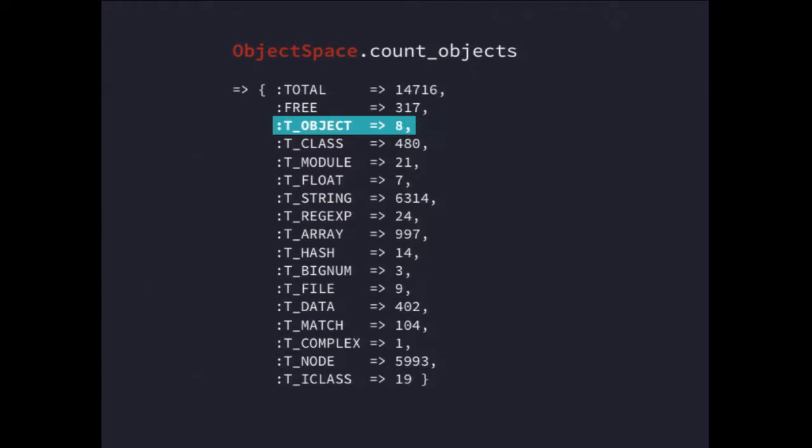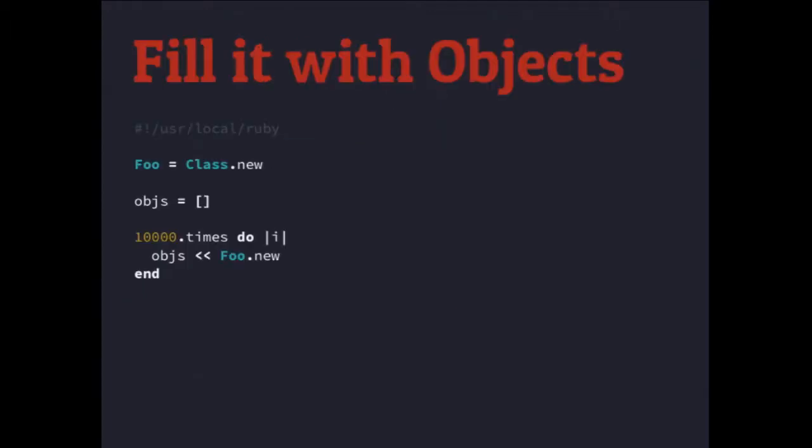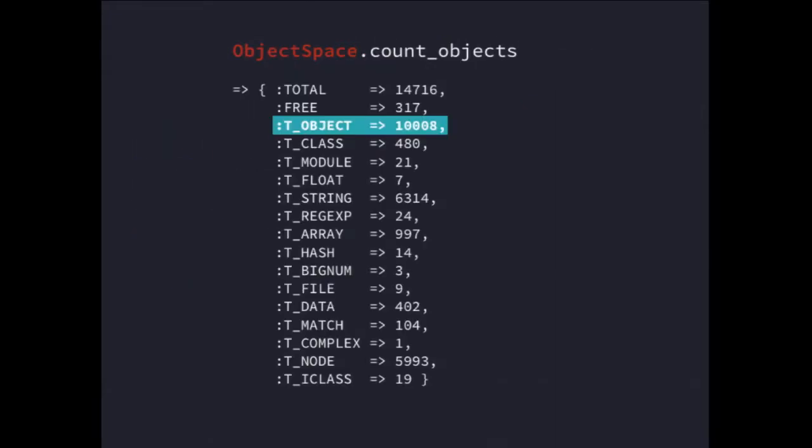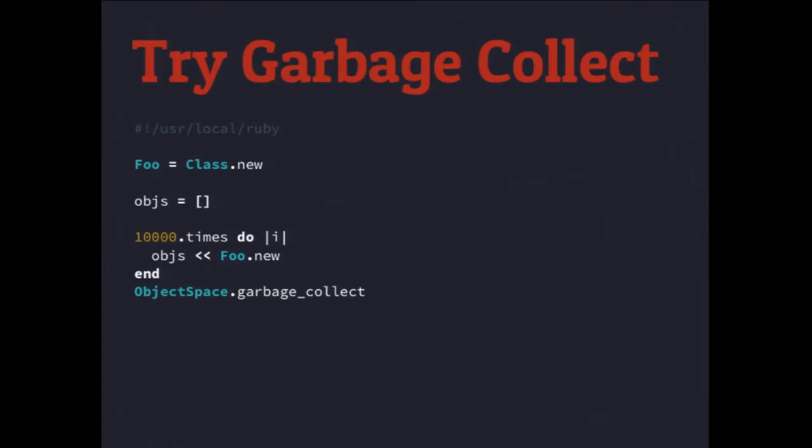I start with 8 objects. I'm going to put 10,000 foo objects inside of that array. I've got 10,008 objects. Kind of expected, right? So then we continue on. Now I'm going to try to collect some garbage, right? I haven't done anything. This is all I'm doing so far.